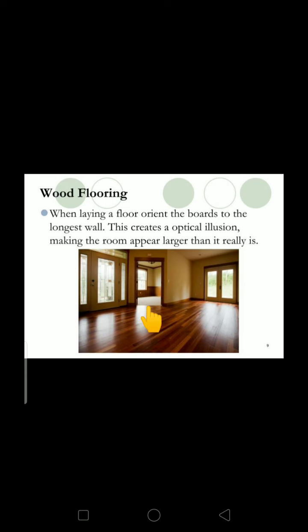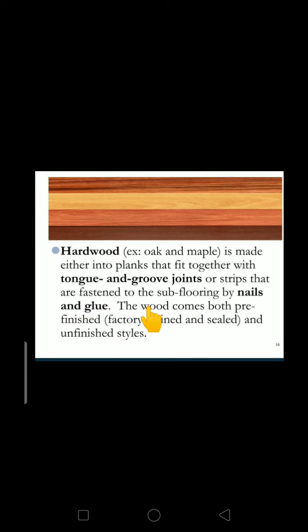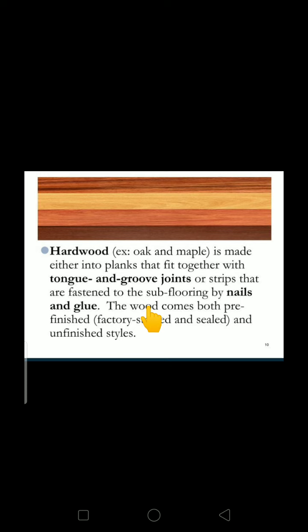Okay, so this creates the illusion, making the room appear larger than it really is. Okay, next one is the hardwood. Hardwood is a combination of oak and maple. So it is made either into planks that fit together with tongue and groove joints, or strips that are fastened to the subflooring by nails and glue.